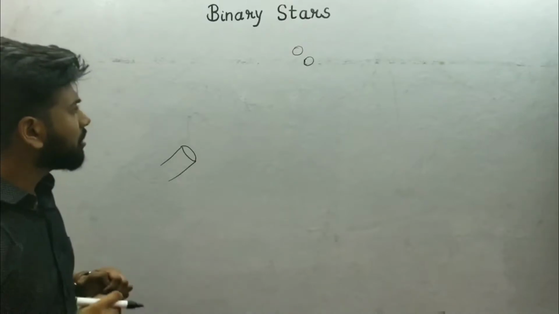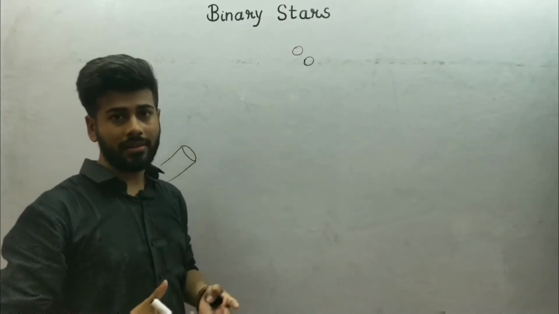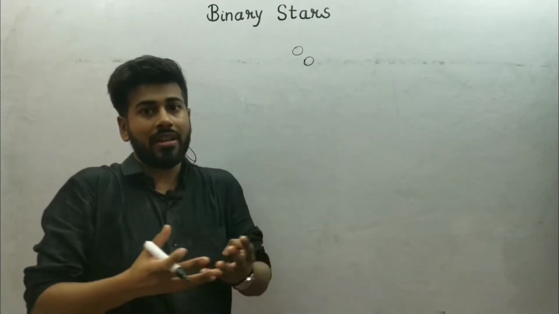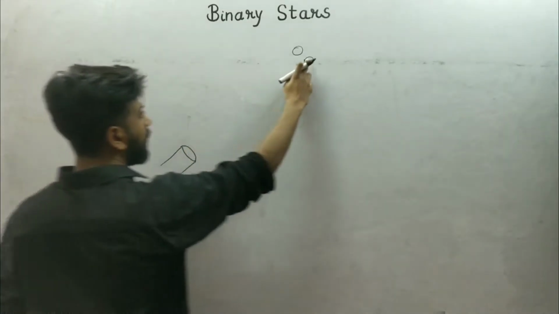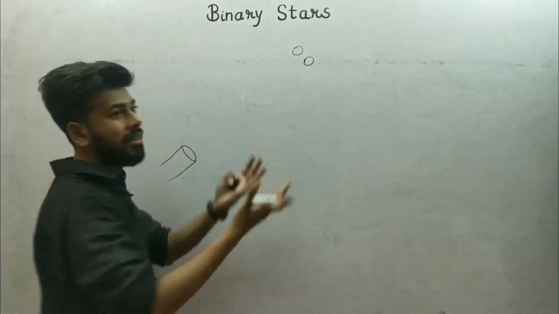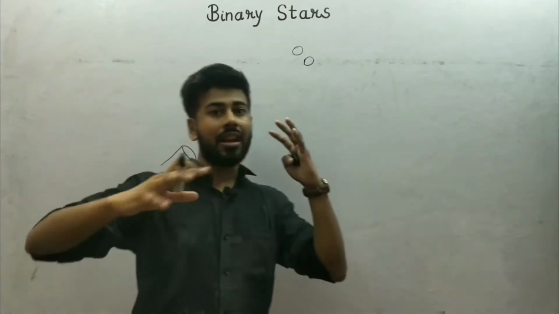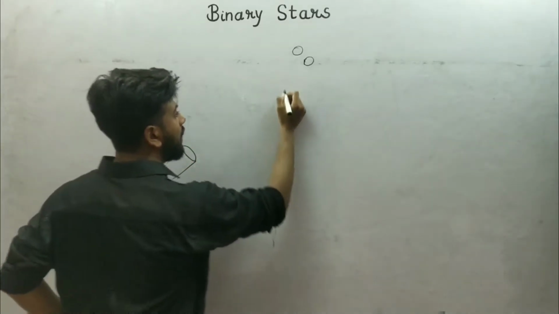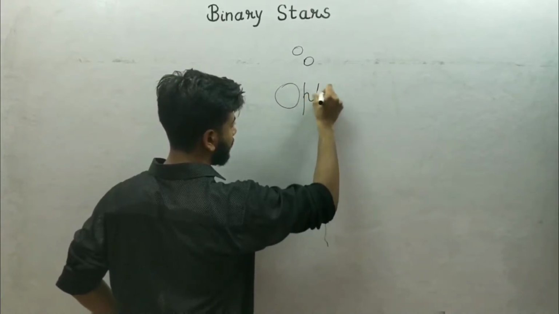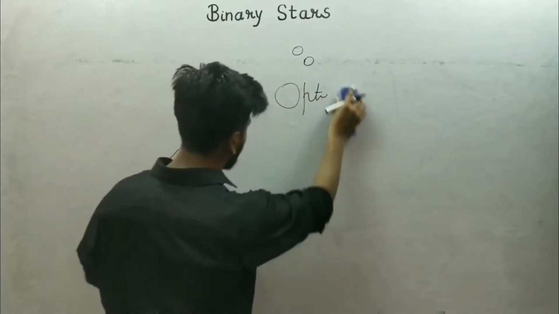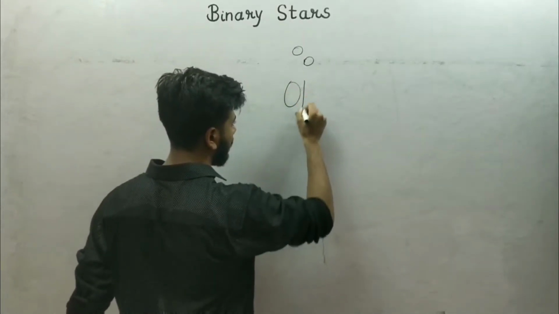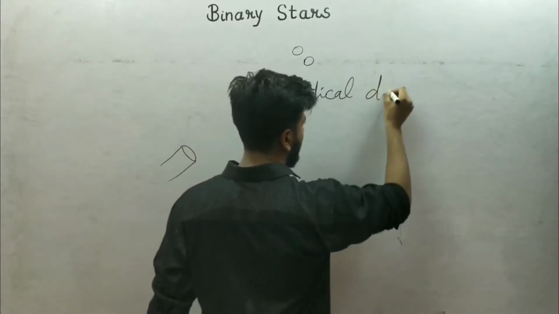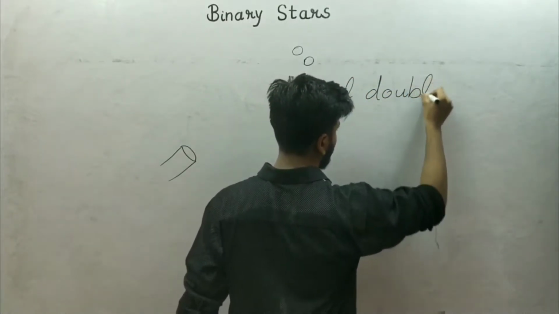So, some stars can be pairs by coincidence. They do not have any connection. If the two stars are just close enough in appearance but they are not in their gravitational attraction range, then these stars are called optically double stars.